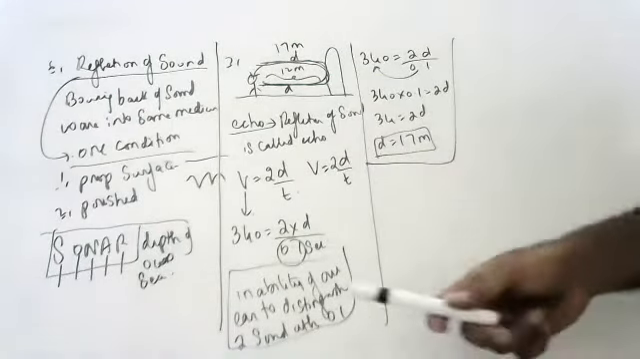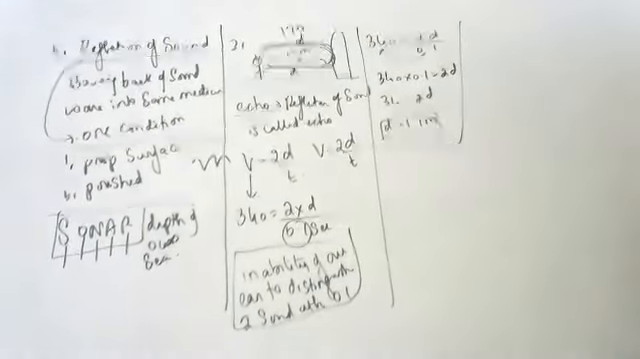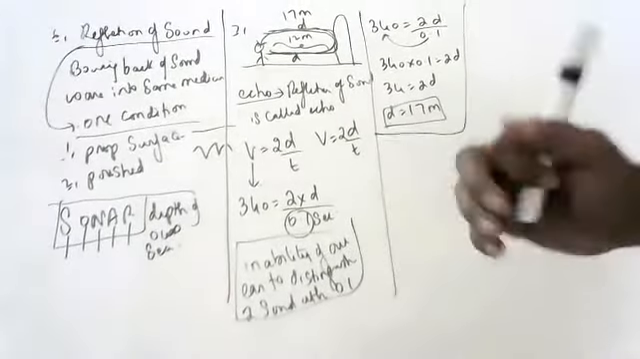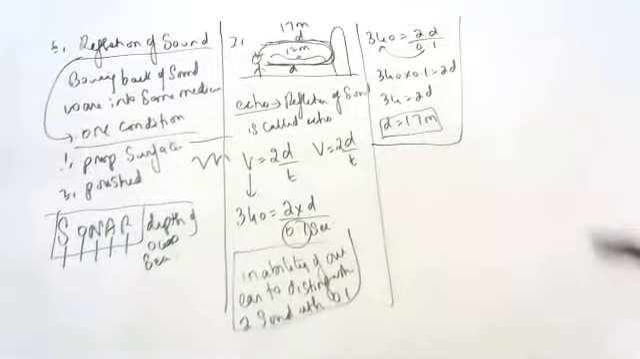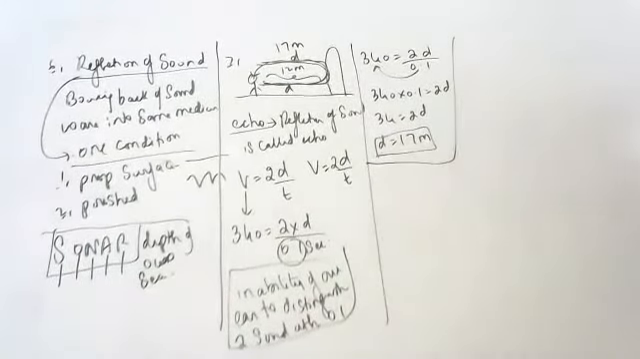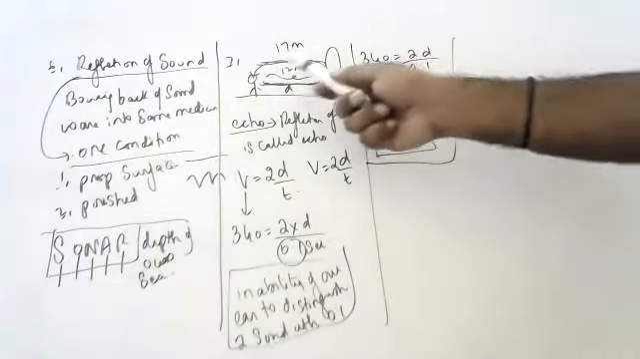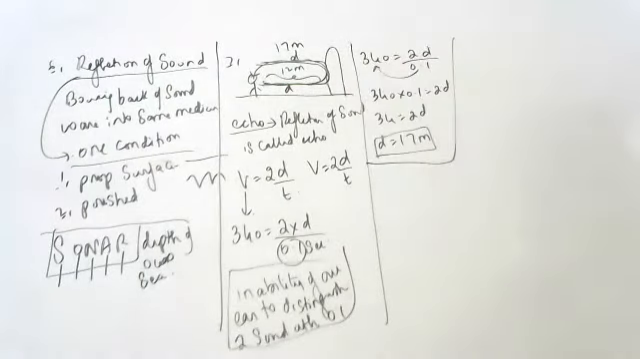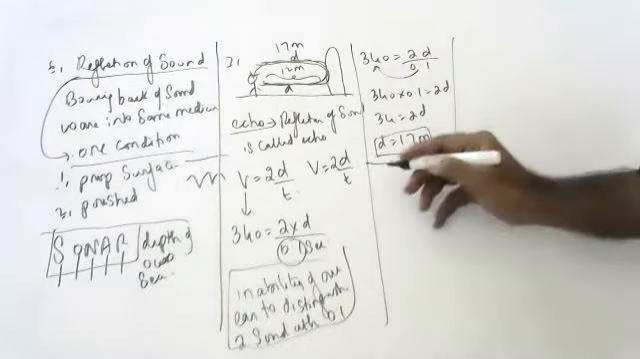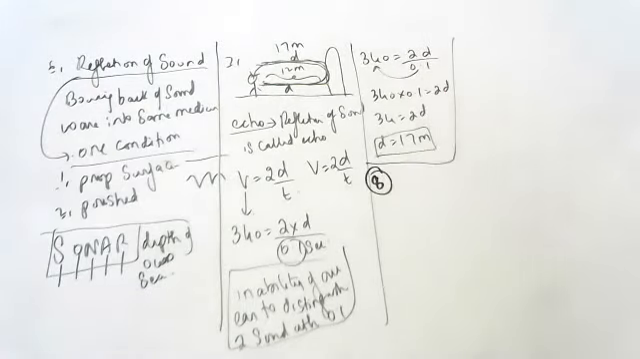What is persistence of hearing? Inability of our ear to distinguish two sounds within 0.1 second. To hear a clear echo, minimum 17 meters distance you should stand. Then only you can hear an echo. Minimum 17 meters. Okay. Next question. Hope you are able to understand, children.